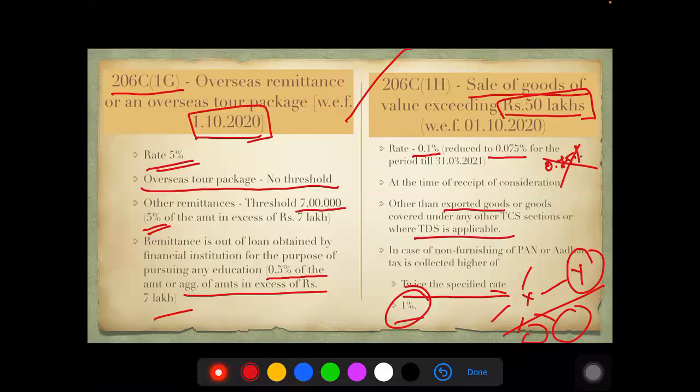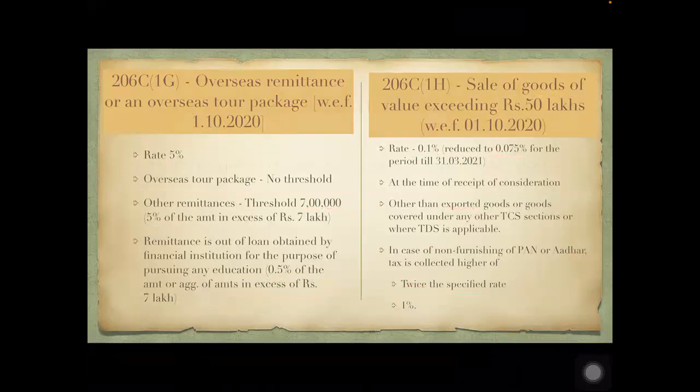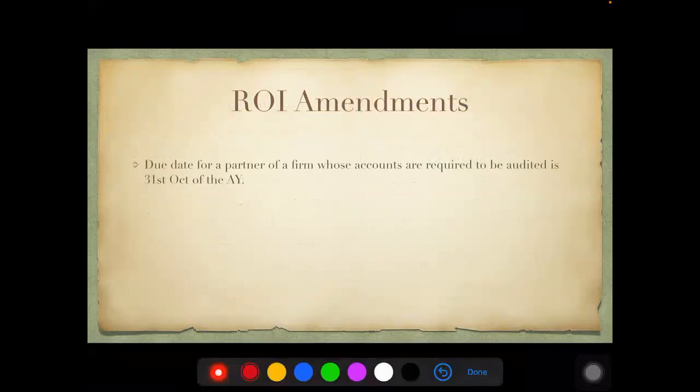Please remember, this is only in case the consideration of sale received during the year is exceeding 50 lakhs. So along with this consideration, you will also have to collect 0.1% of TCS. This is as far as your TCS is concerned.